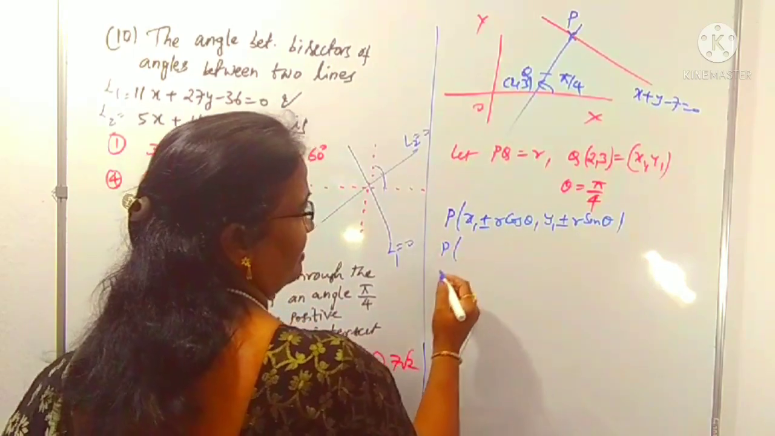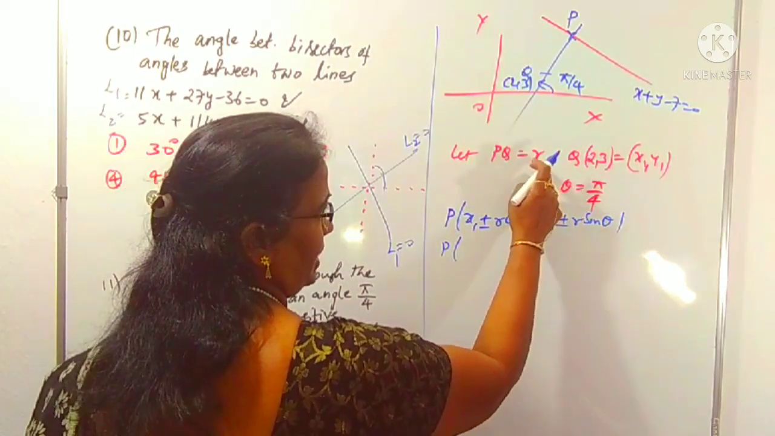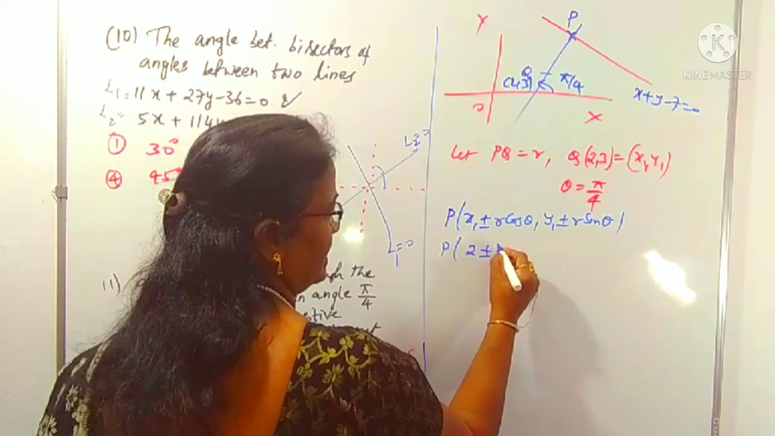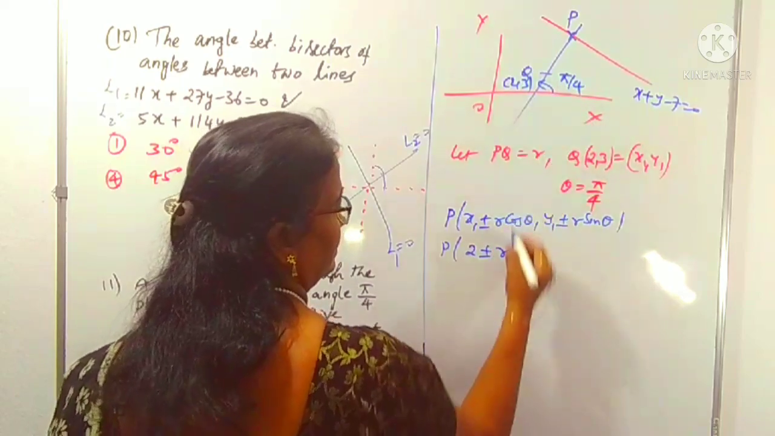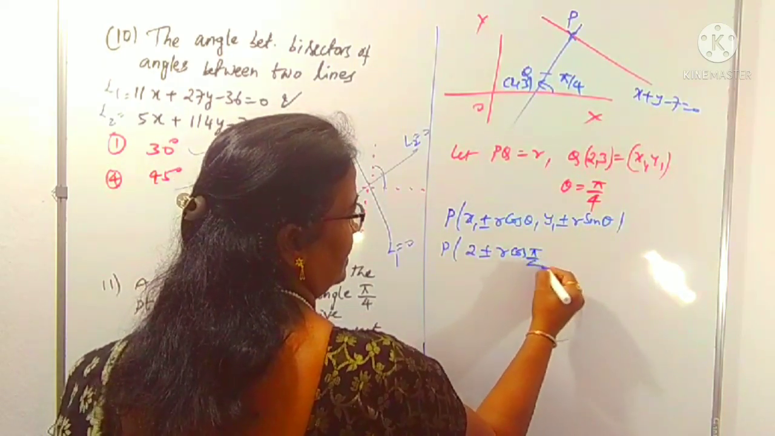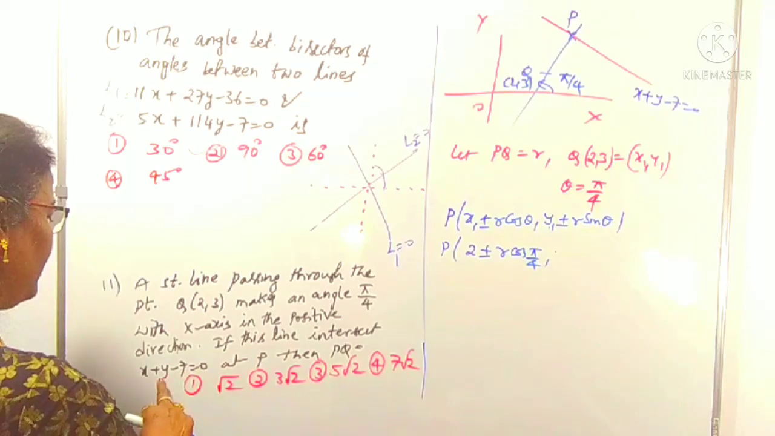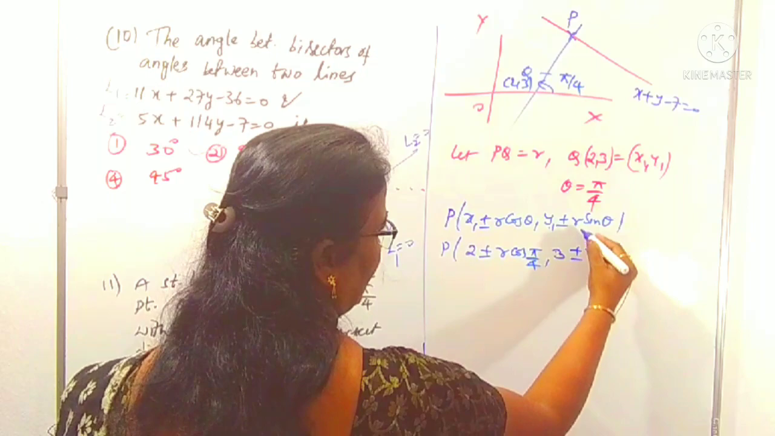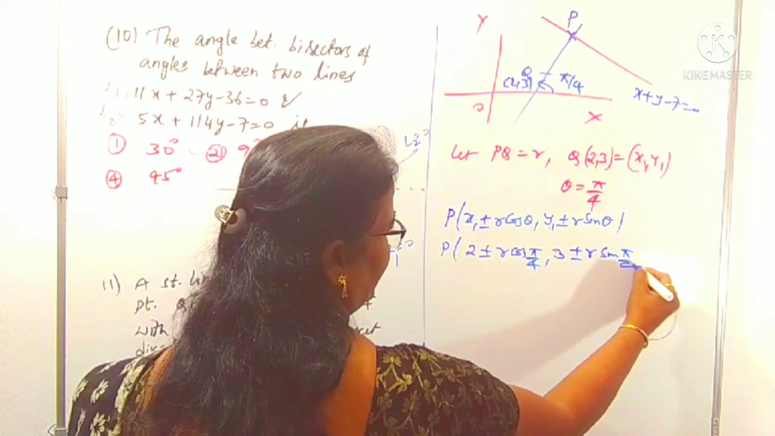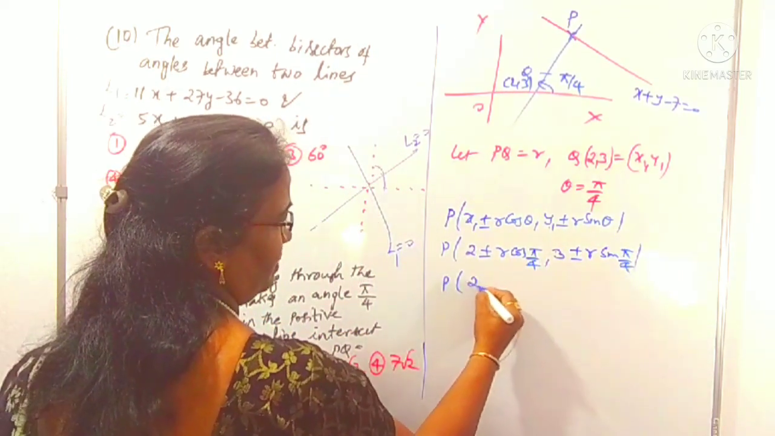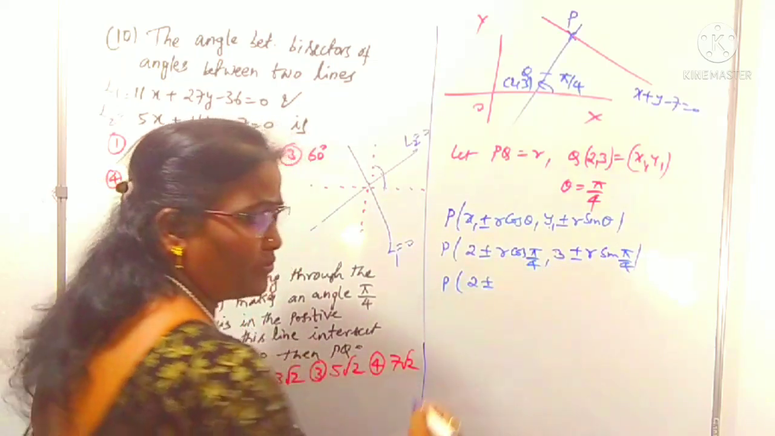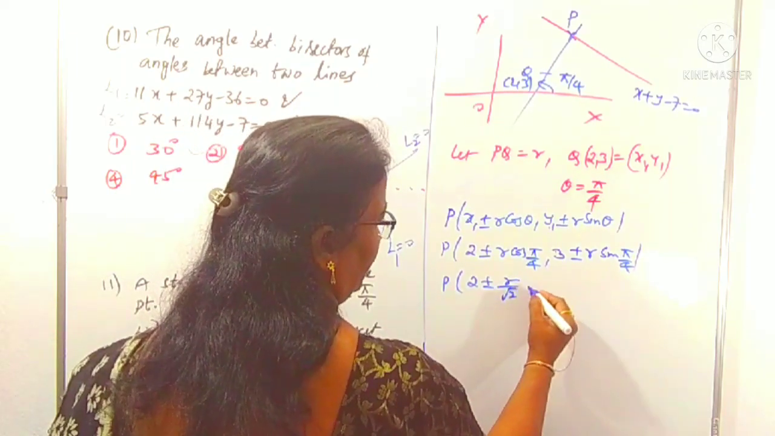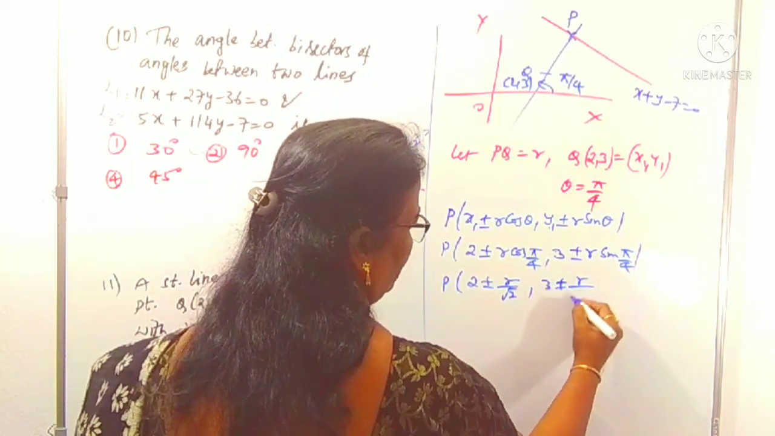So you know the x1, y1 values as well as the angle and r. So for P, x is 2 plus or minus r into cos 5π/4. Same way, the y coordinate: what is y1? It is 3. So 3 plus or minus r sin with angle 5π/4. So we can consider P as 2 plus or minus r into cos 5π/4, which is 1/√2, means it is r by √2, and here also 3 plus or minus r by √2.